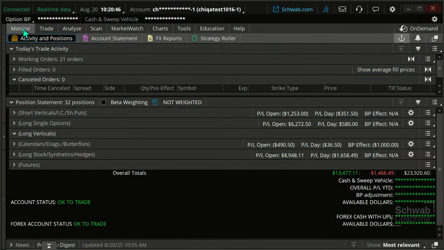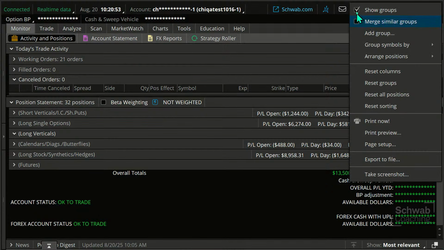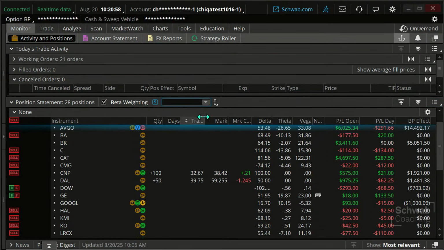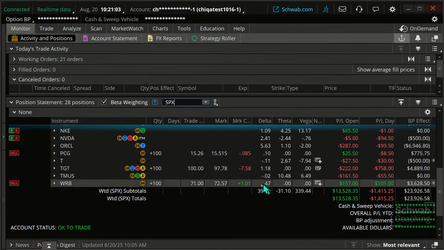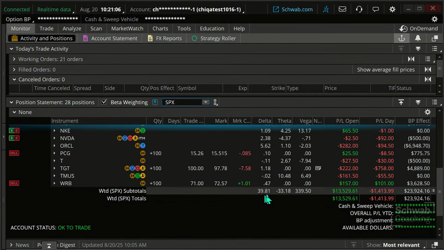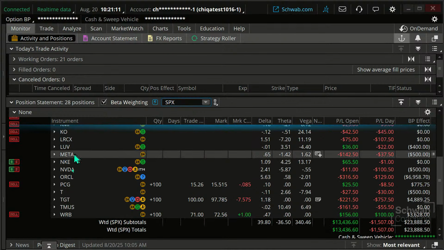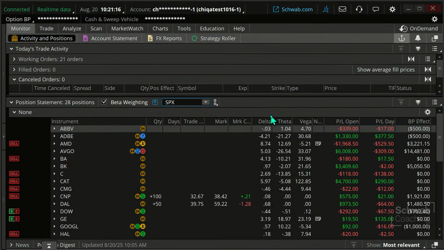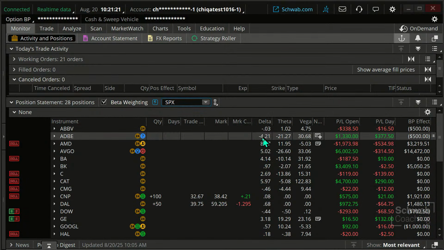Because when I look at this, let me get rid of my groups here, and let me look at my overall delta on this portfolio. I have a relatively bullish portfolio here. So maybe I want to reduce that a little bit, and I can do that by taking off positions or adding new positions. In this case, for our purposes, I'm going to look to add a more bearish trade that is going to reduce that delta a little bit. So that's the first thing.